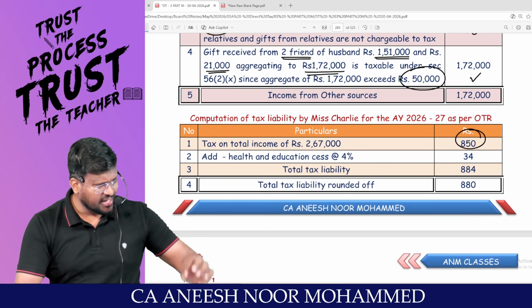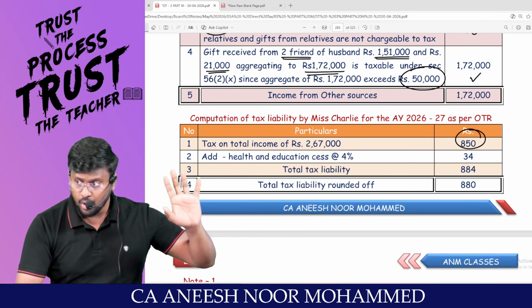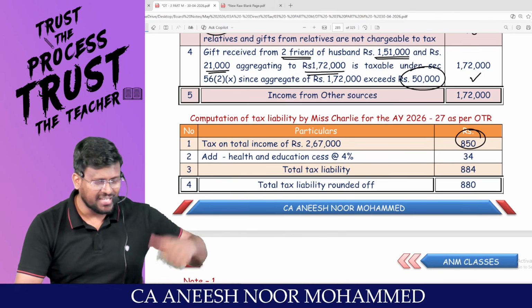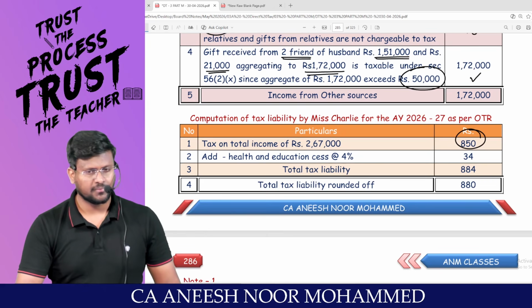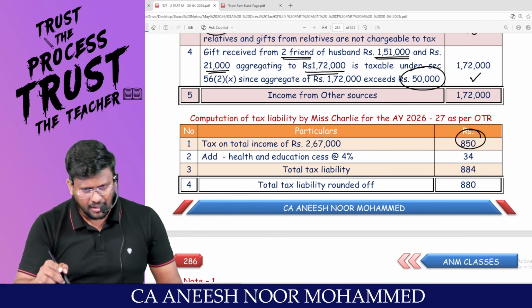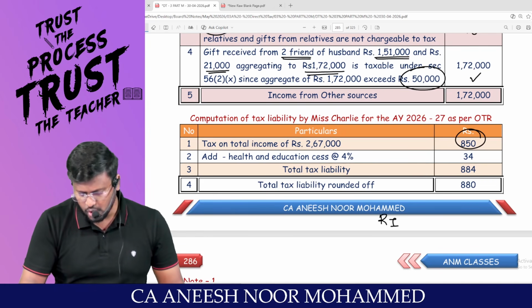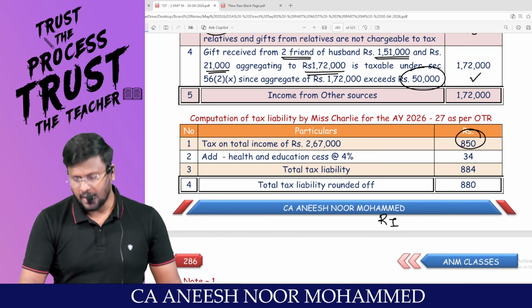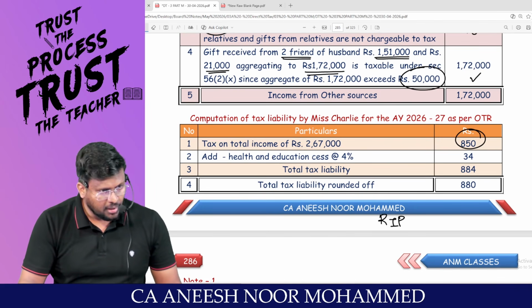Can a non-resident enjoy 87A rebate? No. 87A. What is the code word I said? Assessee should be a resident. Assessee should be an individual. Then the government will give you a trip. Are you already with me?